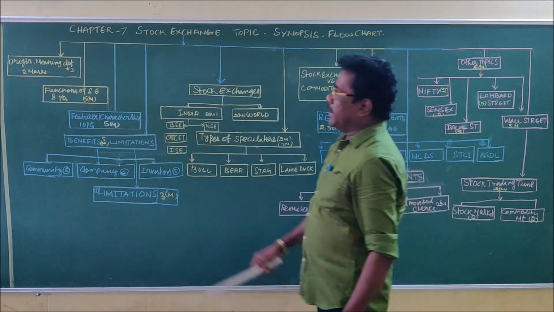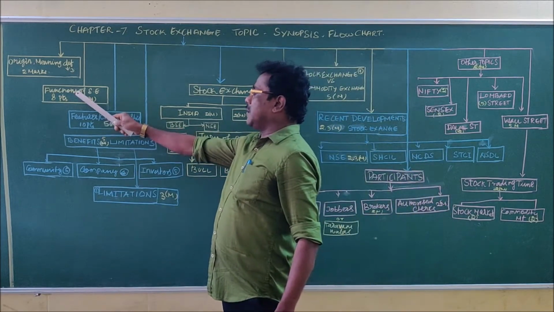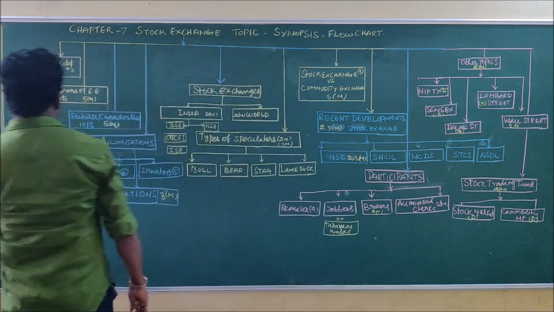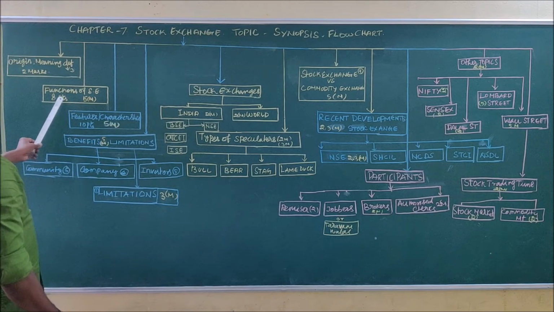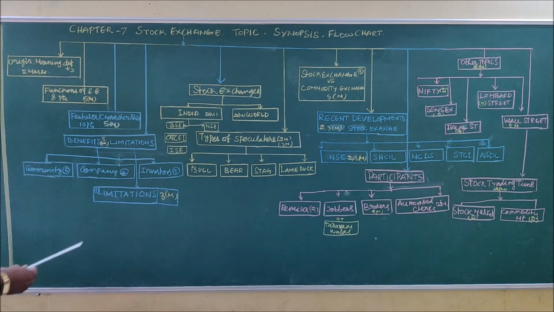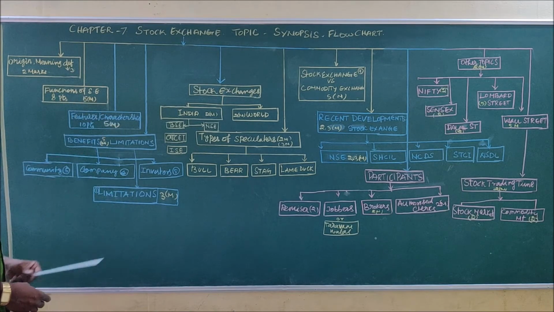Then the second topic is functions of stock exchange. Functions of stock exchange consist of 8 points. This topic will be asked as a 5 mark question. Functions of stock exchange is a 5 mark question, very important. There are 8 points, and you have to write 5 to 6 points.